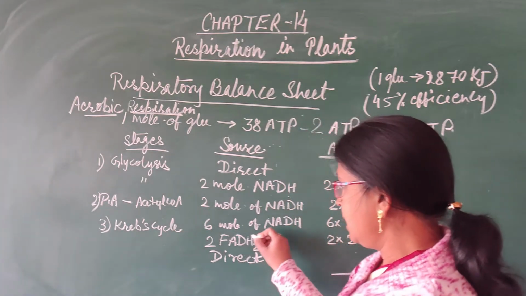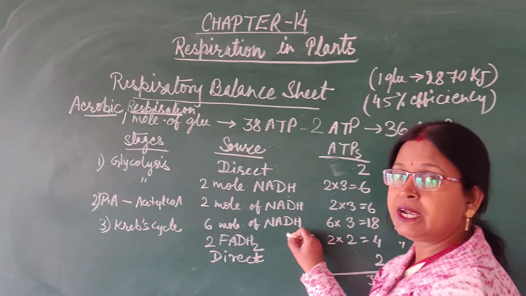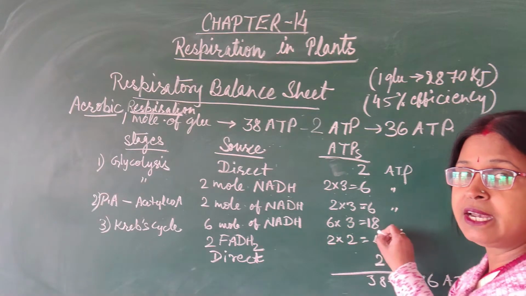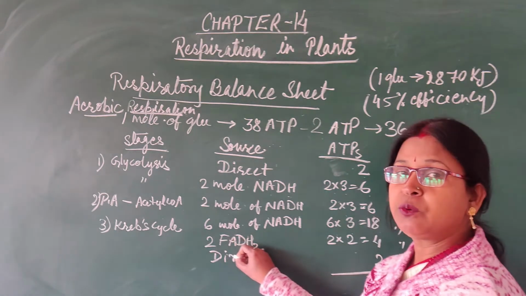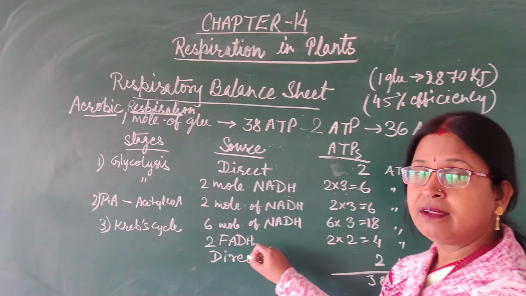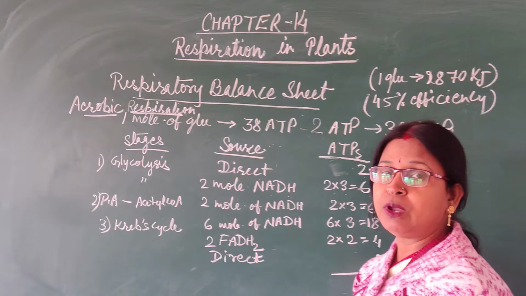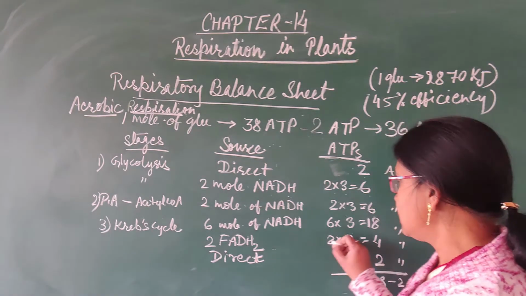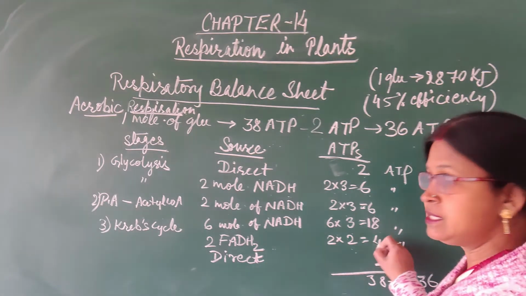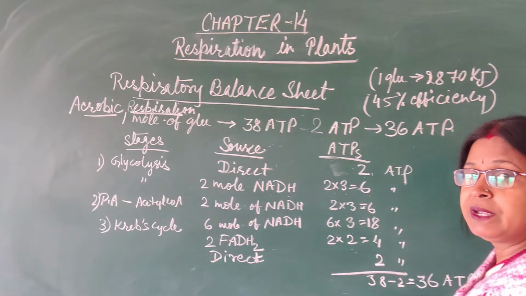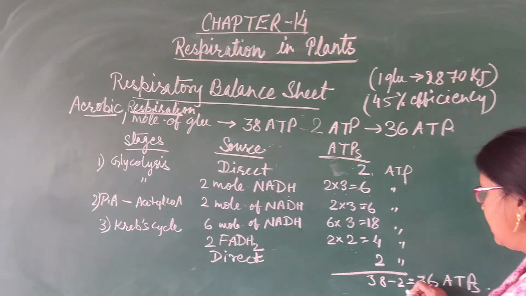In the Krebs cycle, a total of 6 molecules of NADH are produced and that will give rise to 6 into 3, that is 18 ATPs. 2 molecules of FADH2, and 1 molecule of FADH2 is equivalent to 2 molecules of ATP, hence 2 into 2, 4 ATPs, and direct 2 ATPs. In this way, we will be getting 38 ATPs.